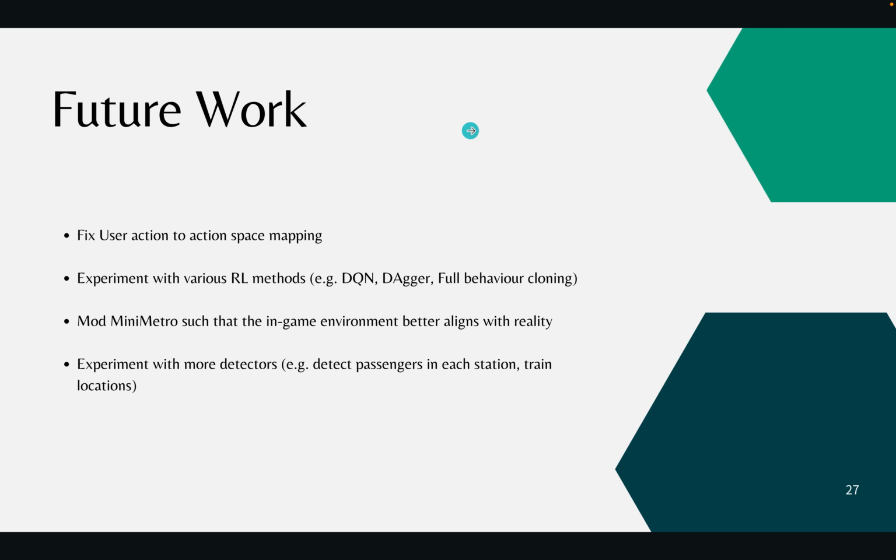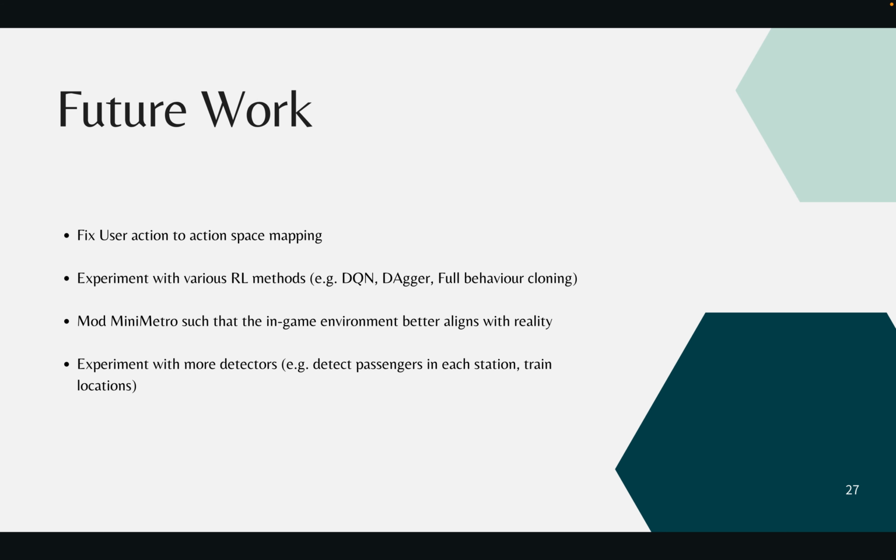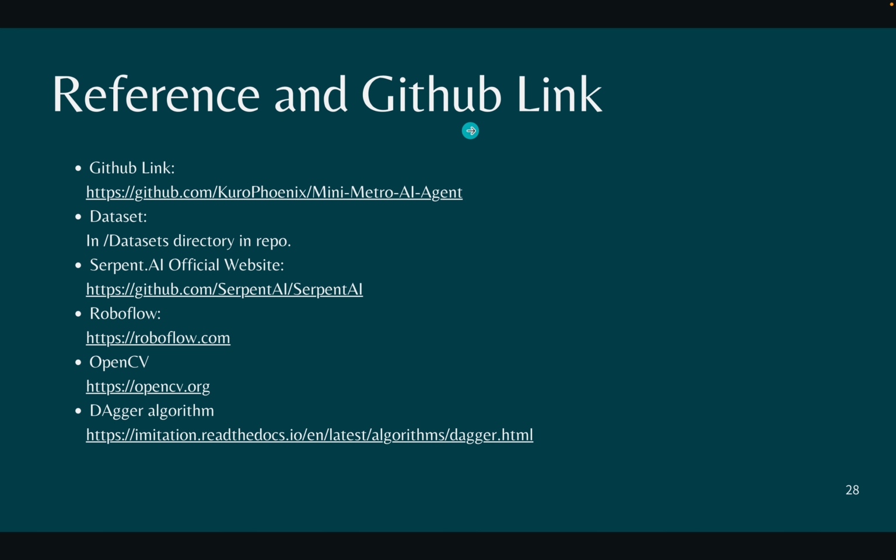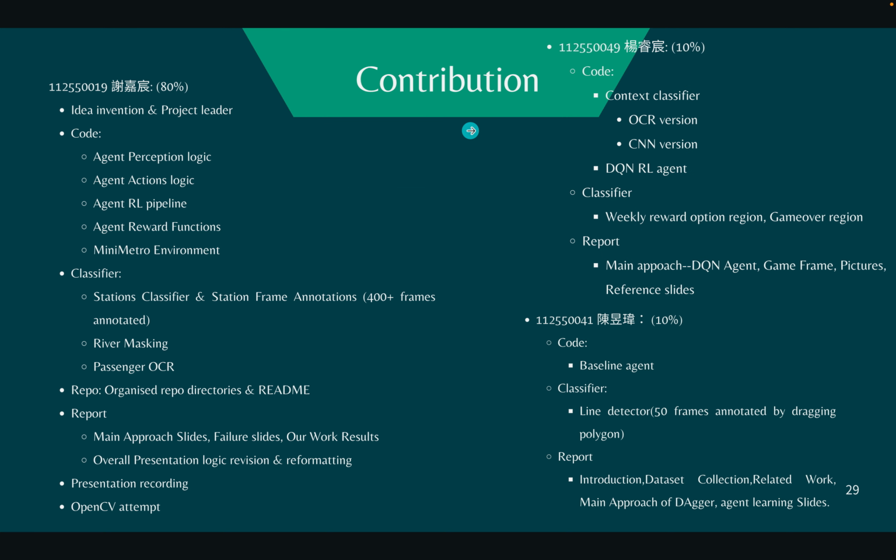So our future work might be, firstly, we'll fix the user action to action space mapping, and then if everything runs correctly, we'll experiment with various RL methods and mod Mini Metro so that our in-game environment better aligns with reality. And then we'll also experiment with a higher precision agent that will be able to detect more things. And this is our reference and GitHub link. And this is our contribution.